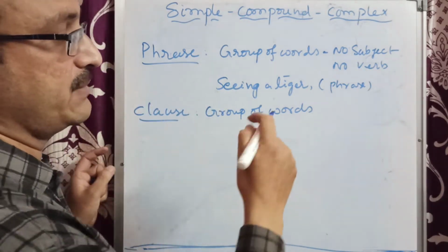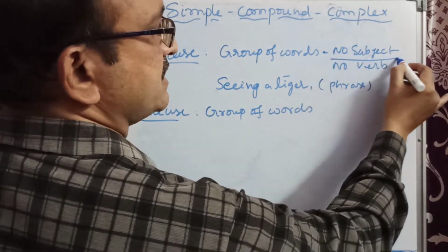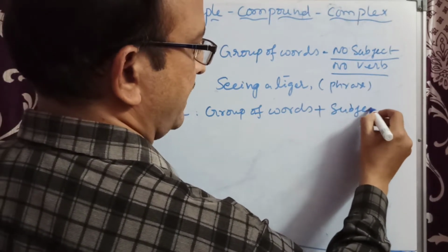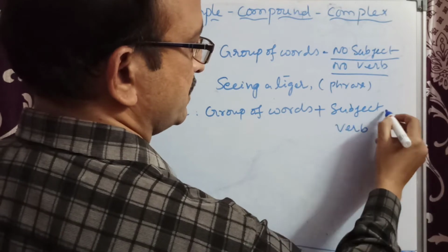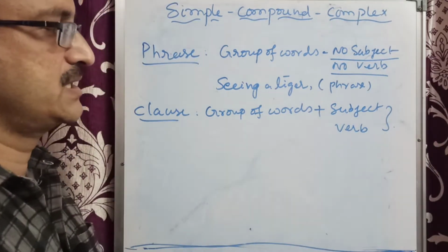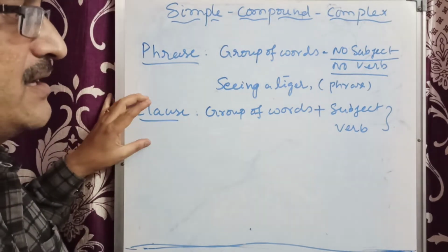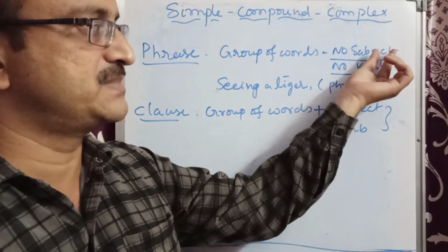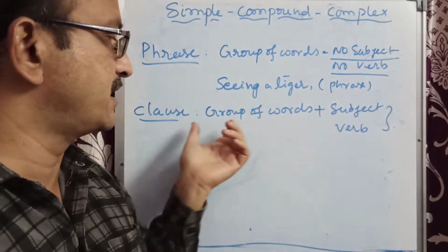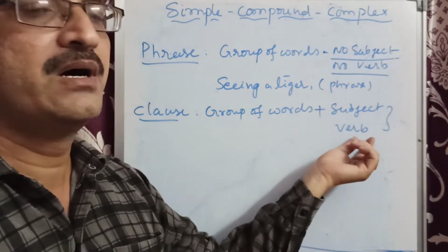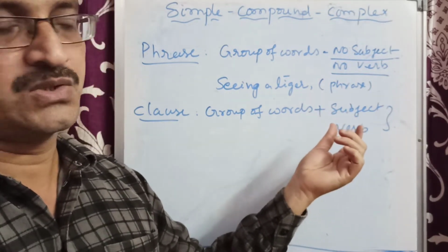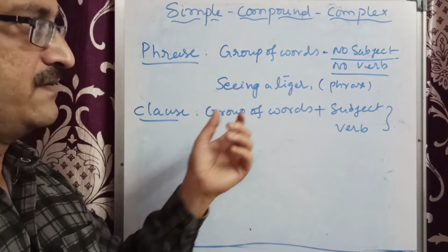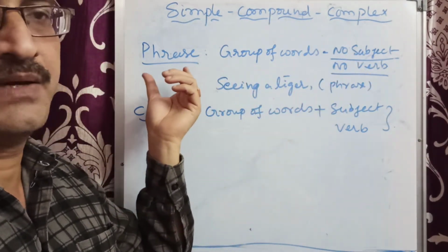In a phrase there is no subject and no verb, but in a clause there is subject and verb. So if a group of words has a subject and a verb, that is a clause. Without subject and verb, it's a phrase.